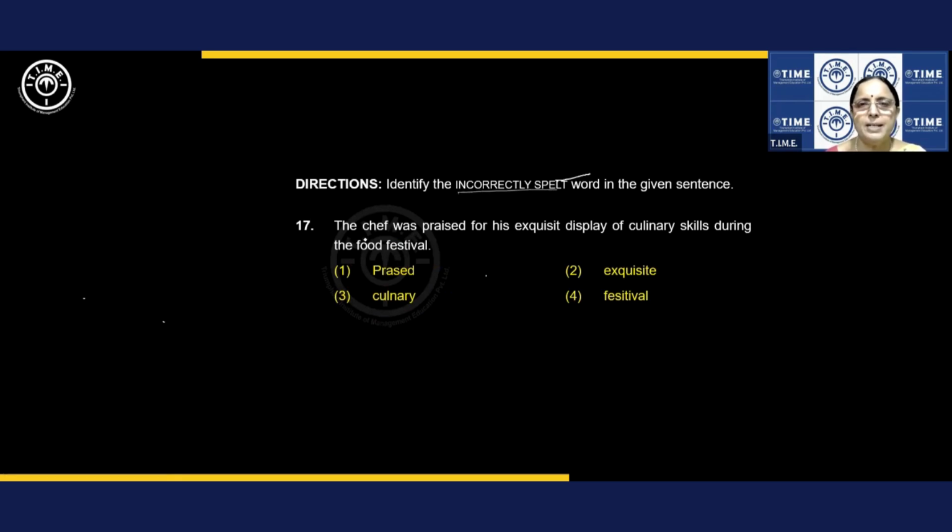All right. Let's look at the spellings. The chef was praised, correct. For his exquisite, wrong. Display of, all right. Culinary, correct. Culinary is what? Cooking. Culinary skills, cooking skills, during the food festival. So which word is spelled incorrectly? Exquisite. And what's the correct spelling? Exquisite is complete. Excellently done. Exquisite is excellent. So here it is correct. We don't take this one. This can't be the answer. This is very simple and straight.